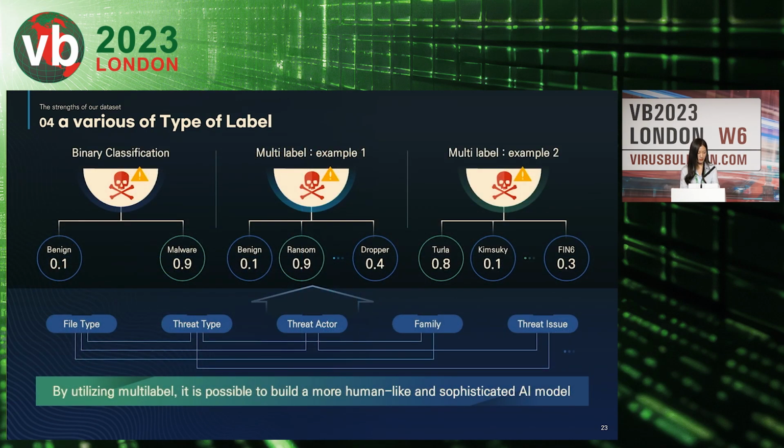Malware analyses go beyond just identifying if a file is malicious. They also identify threat type, threat vector, connections to social issues, and more. Therefore, when designing the AI model, it's crucial to consider these multifaceted aspects. By utilizing our data set, you can develop AI models that mimic human cybersecurity analyses. You have access to a range of labels, including threat type, threat vectors, and social issues, as shown on this slide.